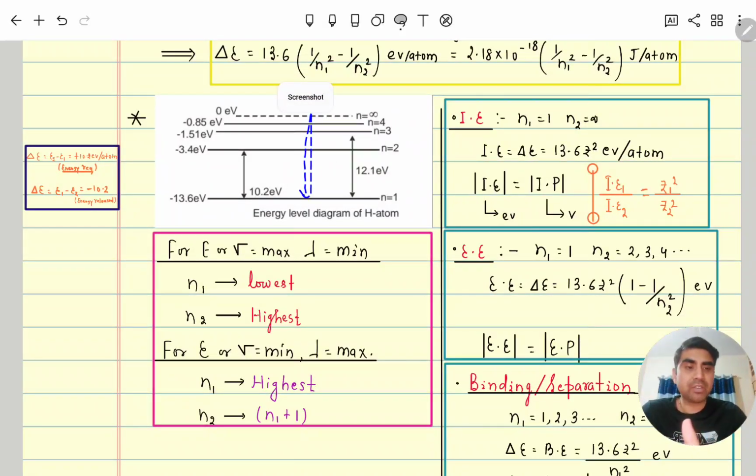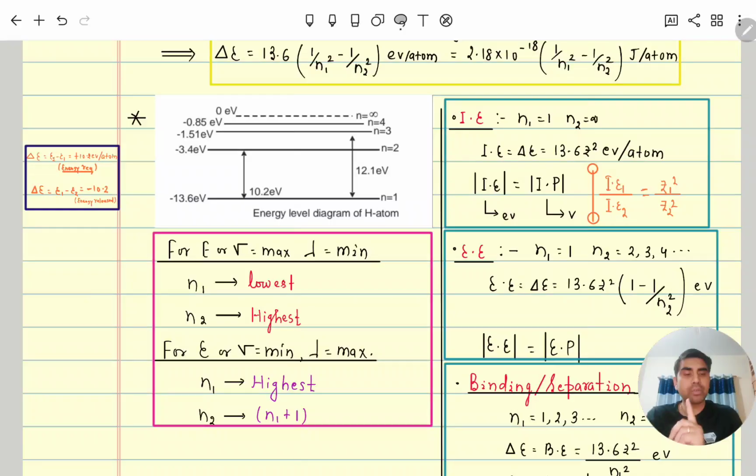Plus and minus again represent the endo or exo value. So the value will be maximum when n1 is the lowest and n2 is the highest. When it is coming from highest to lowest, energy will be maximum, frequency will be maximum, and wavelength will be minimum.